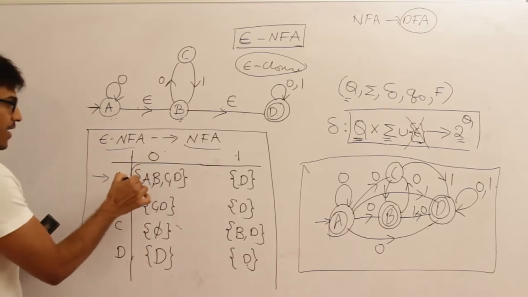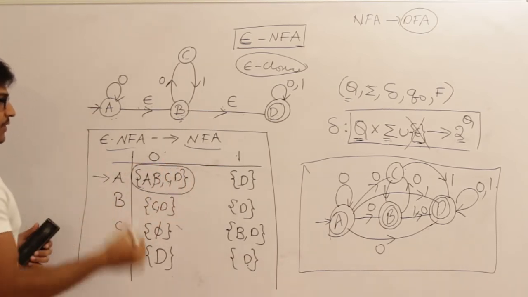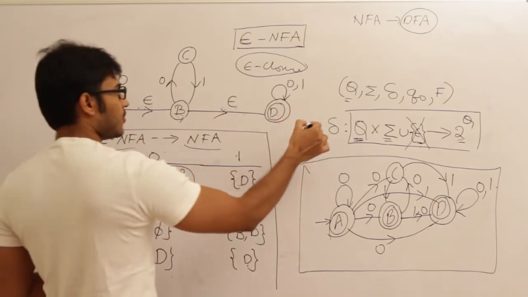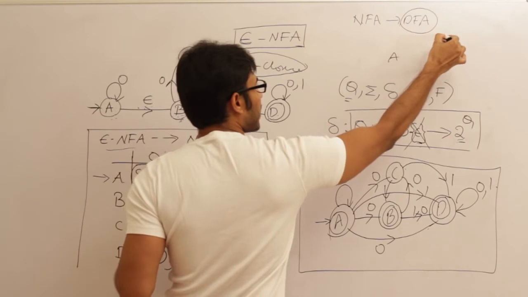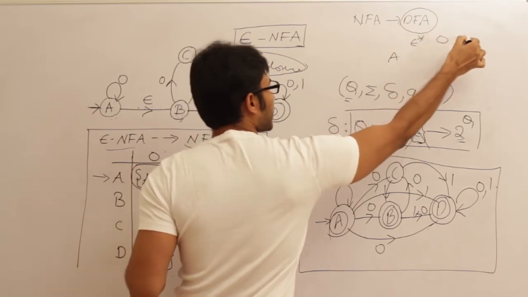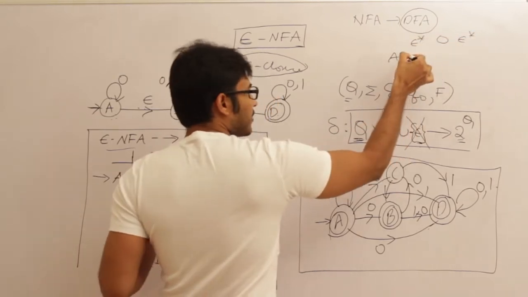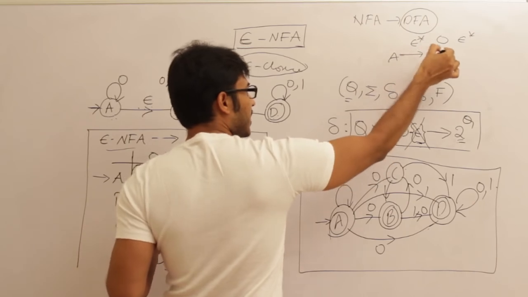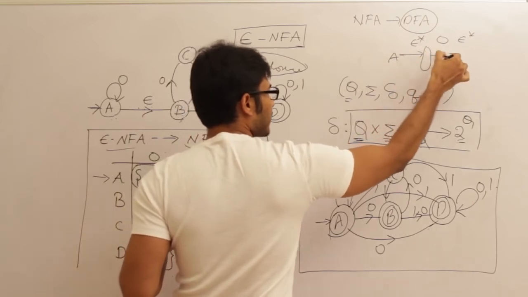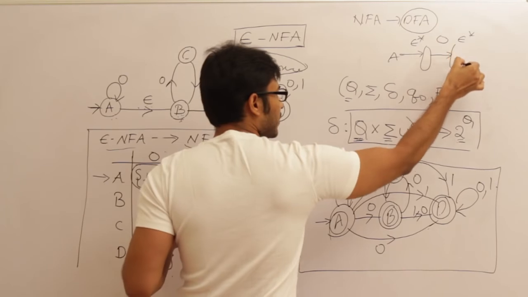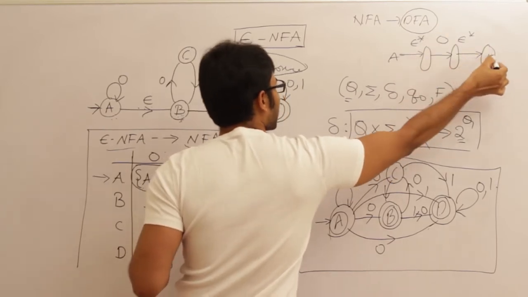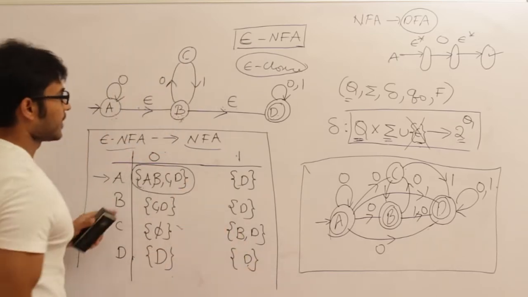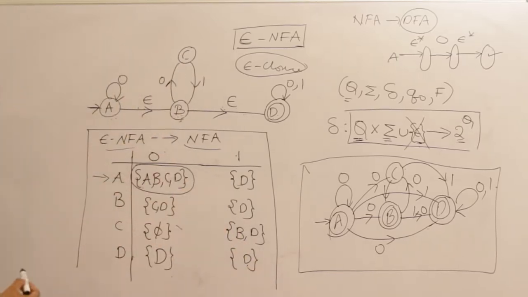Then if I have to fill some entry, you have to write like this. If I have to fill capital A on 0, I have to find the epsilon closure of A first, and then whatever I get, I have to find the transition on 0, and then whatever I get, I have to find the epsilon closure again. So this is the final. Whatever I get here, I am going to write here, right? So this is how you have to construct the NFA.